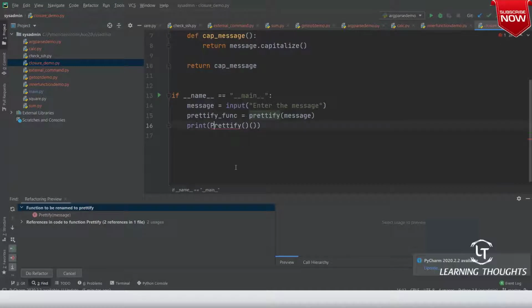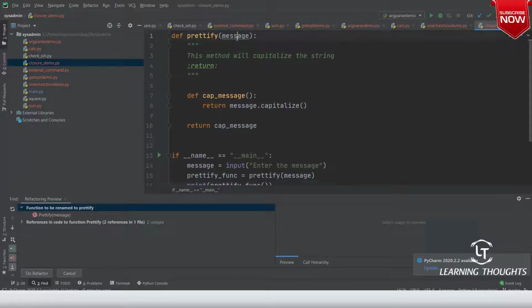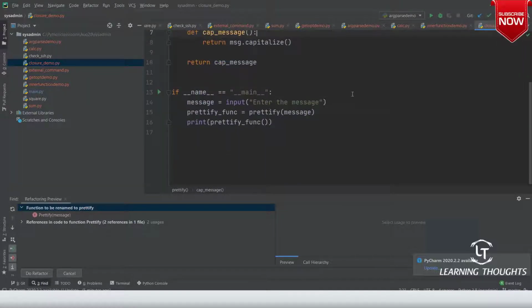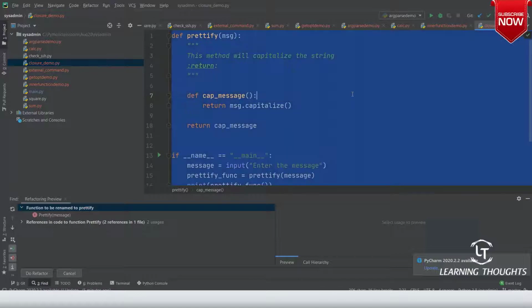So over here I'll call prettify_function of message, if you want to understand this stuff. Let me call the parameter msg, and over here msg.capitalize. That's it.